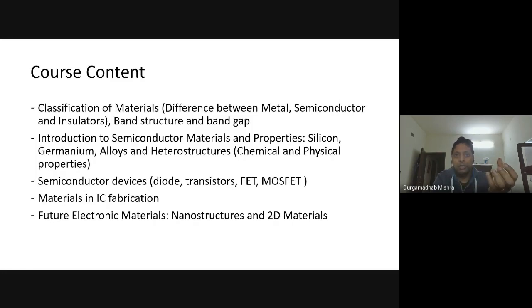Primarily the focus will be on semiconductor materials and their physical and chemical properties, and how these semiconductors can be assembled, and how the properties lead to different behaviors in diodes or transistors. FET, for example, stands for field effect transistor. MOSFET stands for metal oxide semiconductor field effect transistor.